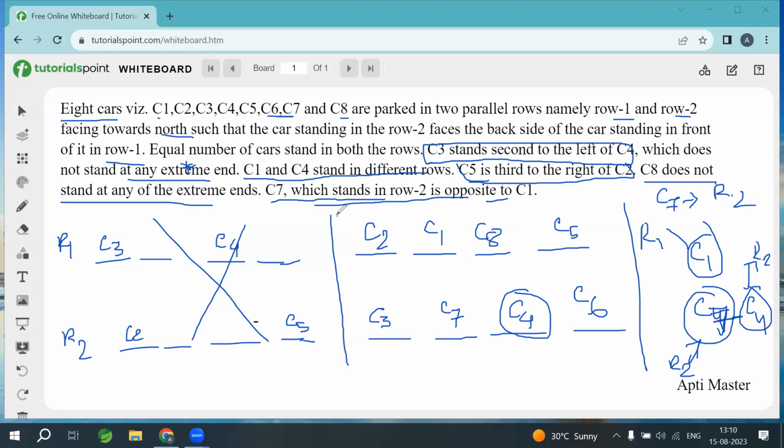I have drawn this final picture. So if there are other questions regarding this story, you can easily solve them. Just see the conditions and draw the picture from all the conditions or all the inferences.